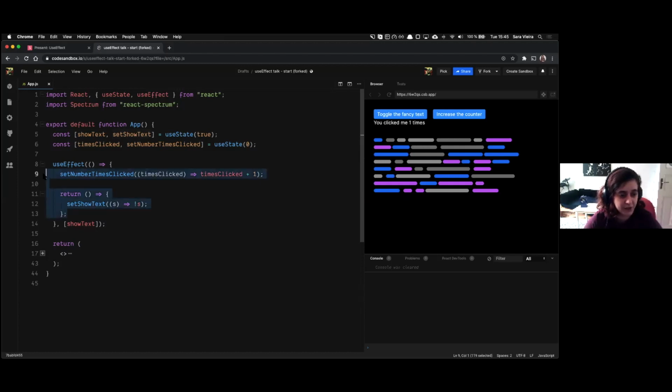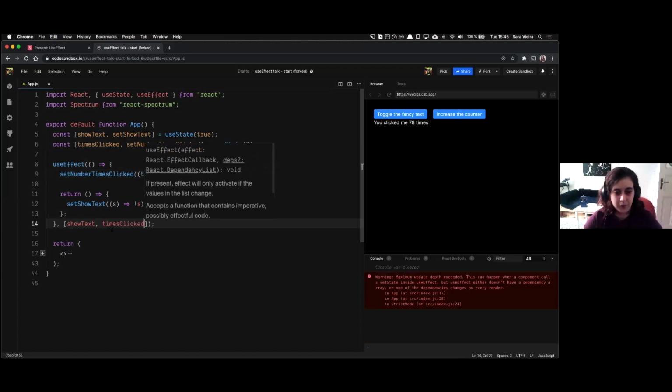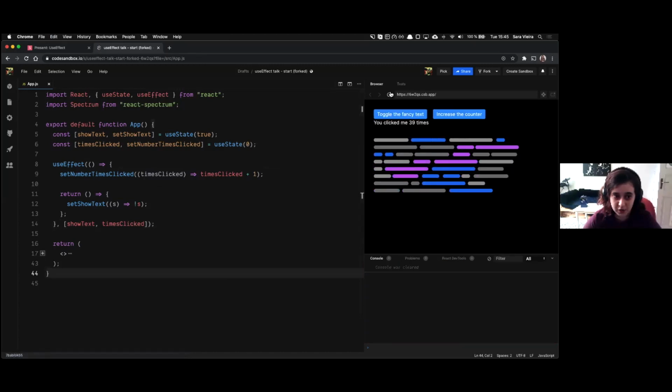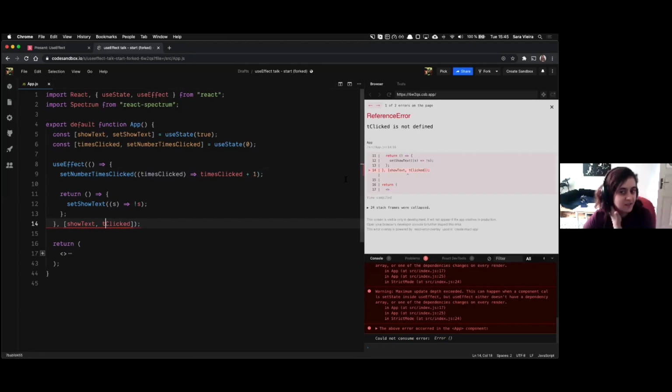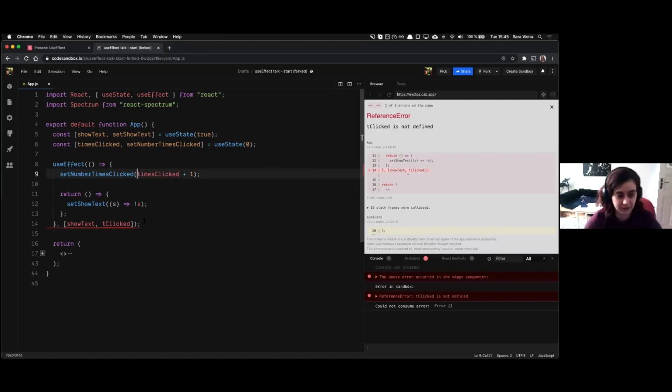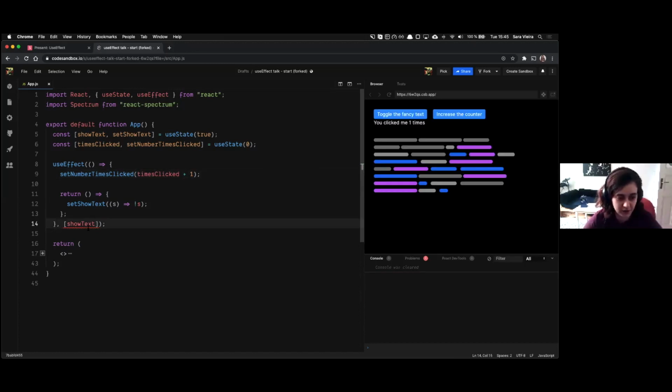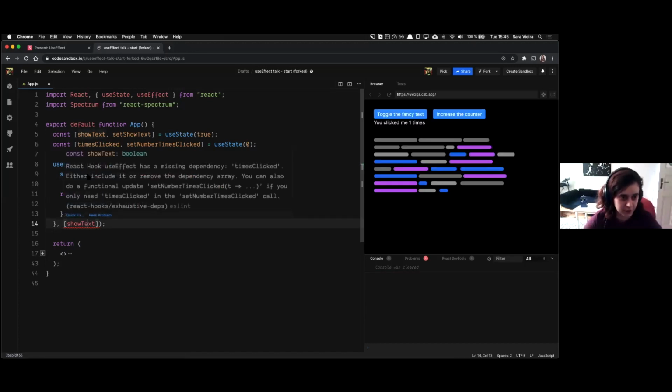And another thing is that the point of these things, and the more you use them, the more you will get stuff like, in this case, I don't want to run this again when times clicked has changed. So for example, exactly, so now it does this. Okay, there we go. Yes, it is not defined. That's what I want. But let me just remove this, and I just use times click like this, and I remove this, it's going to give you an error, and it's going to say, if you only need times click, okay, as a missing dependency.